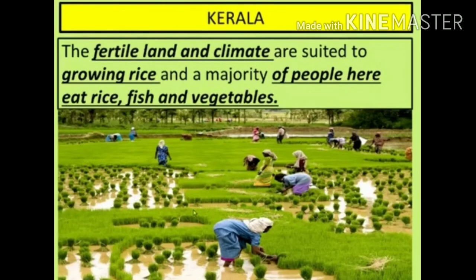Now let us recall the important points of Kerala. What are the geographical factors? It has fertile land and climate. One side is covered with sea and another side is covered with hills, so that they can produce enough rice, fish, vegetables and spices like cardamom and cloves, etc. This is their geographical factor. They have very well fertile land and climate.